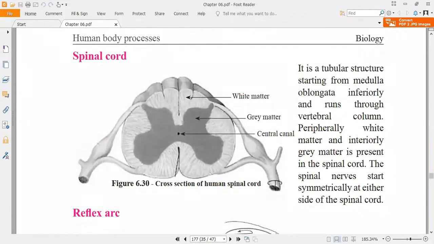Then what do you mean by cranial nerves? In the body, there are 12 pairs of cranial nerves. The nerves that directly arise from the brain we call cranial nerves. And spinal nerves are the nerves that arise from the spinal cord, and they are the major nerves of the body. How many pairs are available? 31 pairs.